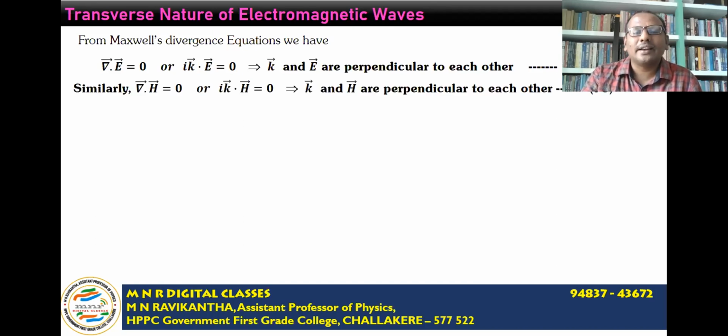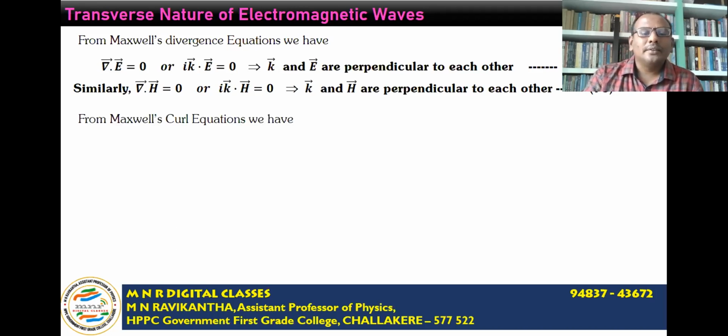Similarly, consider the second divergence equation, del dot H is equal to 0. Substituting the value of the operator del, i k·H is equal to 0. It implies k and H are perpendicular to each other. It means the magnetic field is perpendicular to the direction of propagation of the wave.